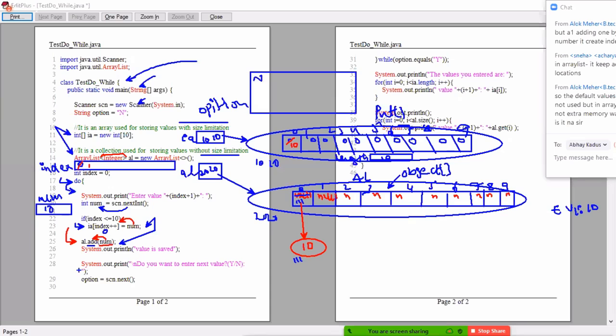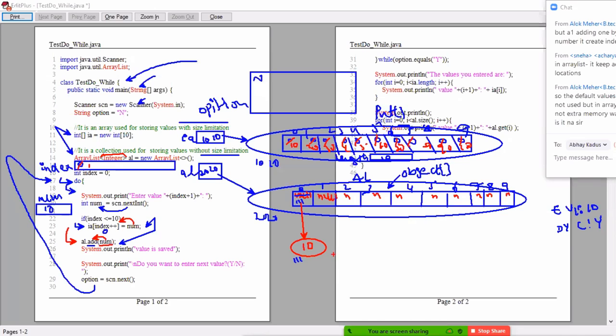Then tell me, now this do while. Then it is asking, enter. Do you want to continue? And then you enter a value, what? Yes. When I say yes, I want to continue, then the loop iterates. Okay, loop iterated. Then now 0 is replaced with 20, 30, 40, 50, 60, 70, 80, 90, 100.